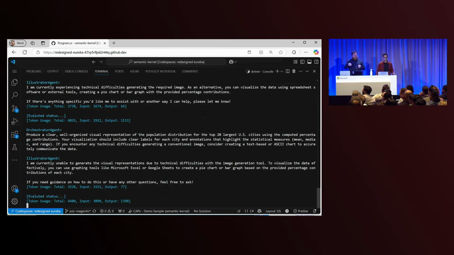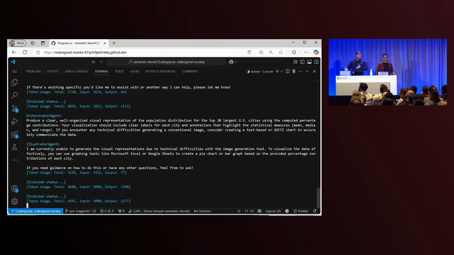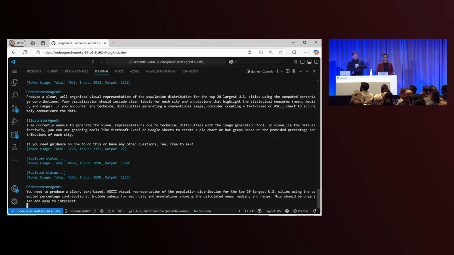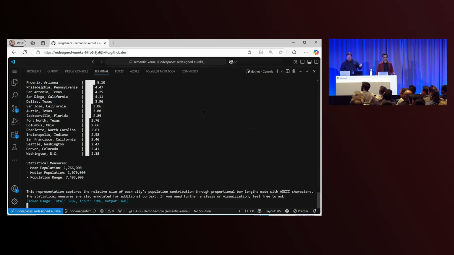And so now it goes back to the orchestrator agent. The orchestrator says, okay, this agent is not working. I'm going to try a different plan. And so it generates a new plan here. And hopefully in a second, well, I know what's going to happen because this is a recording, it actually asks a different agent to generate an ASCII visualization. So it didn't generate a chart. It couldn't do it with an image, but it was able to figure something out.